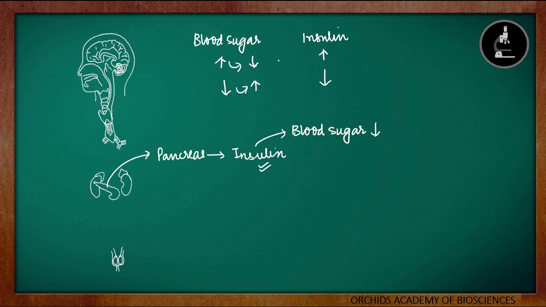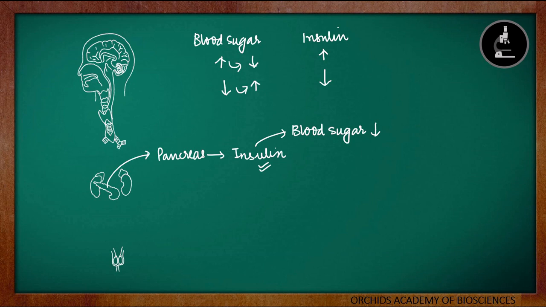So there is a mechanism through which the insulin production can be increased or decreased based on the amount of blood sugar level in the body. If the blood sugar level is high, the insulin production will increase, due to which the blood sugar level will go low. If the blood sugar level is low, the insulin production also will go low, due to which again the blood sugar will come to normal condition. So this insulin is controlling the level of the blood sugar in our body so that the levels are maintained in our body.